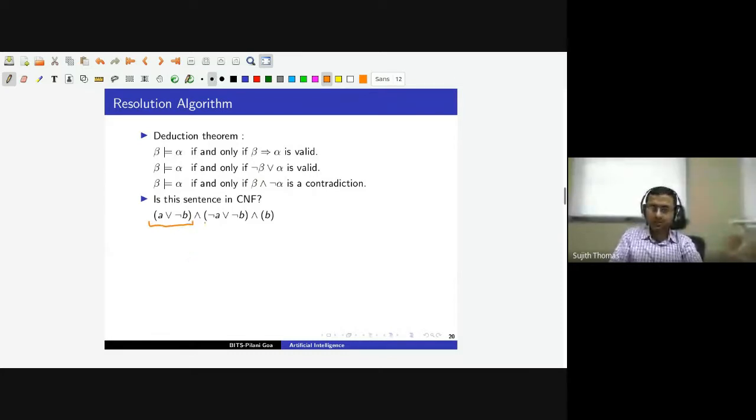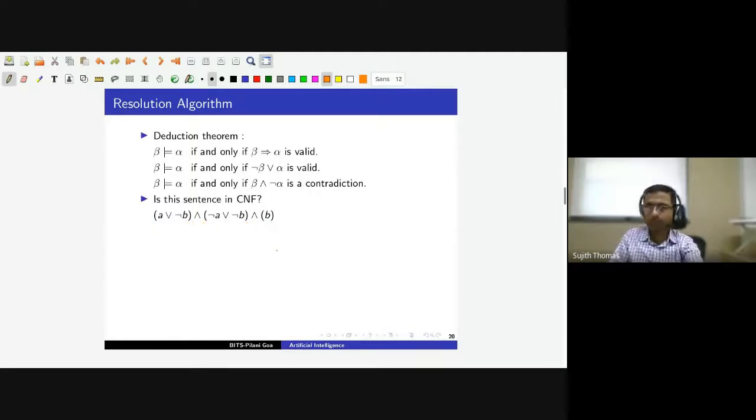The second thing here is also a clause. Now the question is the third thing, is this a clause? Actually this is a special type of clause where we have only one literal. So this is fine, this is also a clause. If we have one literal, there will not be any disjunction. So this sentence is in conjunctive normal form.